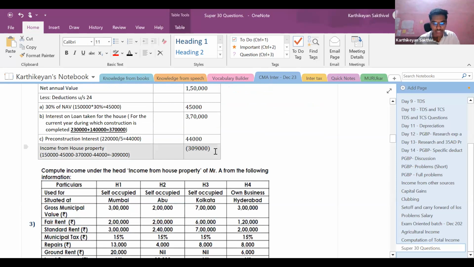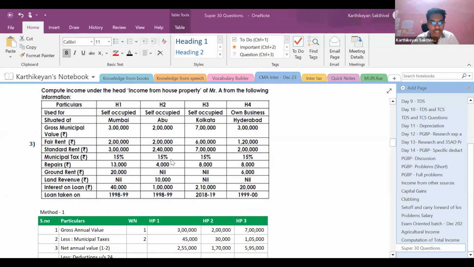Now let us go to the next question on income from house property. Now let us go to question number 3. As far as question number 3 is concerned, it has 3 self-occupied house properties and 1 own business property. We are required to compute income under the head house property of Mr. A from the following information. Particulars: house 1, house 2, house 3, house 4. It is used for self-occupation 3 and 1 is for own business.